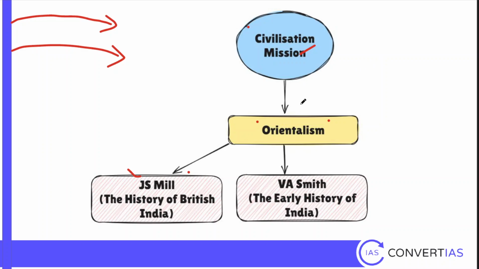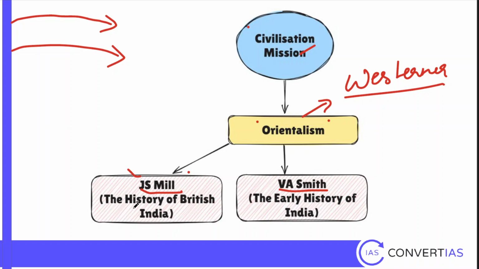So I'll just, without going deep into it, I'll just tell you what Orientalism is. Orientalism is the understanding of the Westerners about the Orient. It is often biased, inaccurate, and stereotyped. Okay, just keep that in mind. There are two major thinkers who contributed to Orientalism. One is J.S. Mill, someone who you will study in ethics. Second is V.A. Smith, John Stuart Mill, and Vincent Arthur Smith.